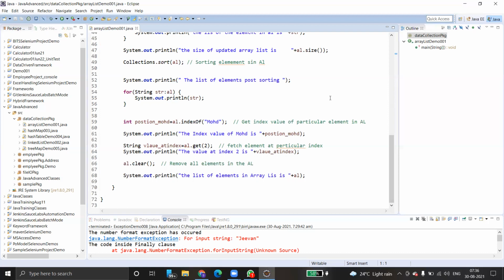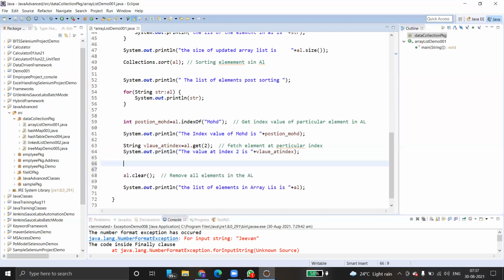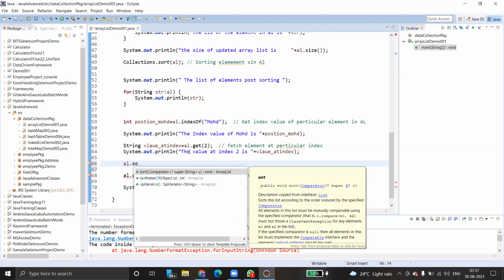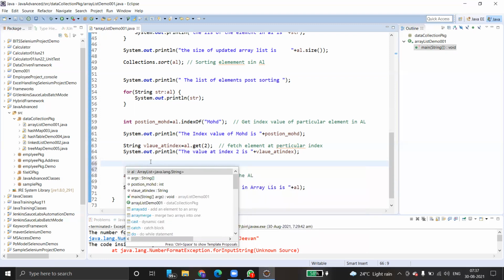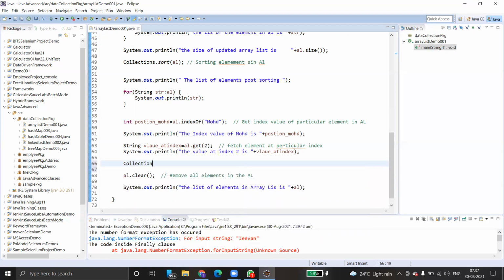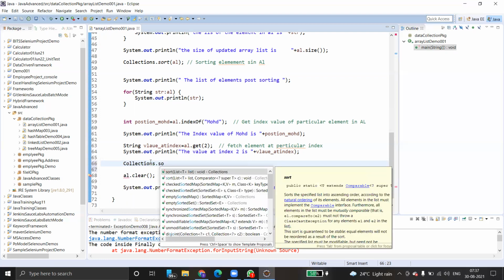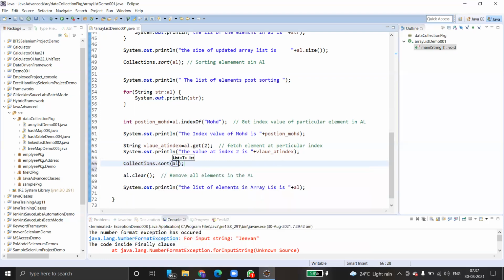Okay. Before going to clear it, I just want to use al.sort. This is a sort method. We use this method and it automatically sorts all the elements. Okay. So generally we use the Collections sort method: Collections.sort of al. That's it. It automatically sorts the elements.